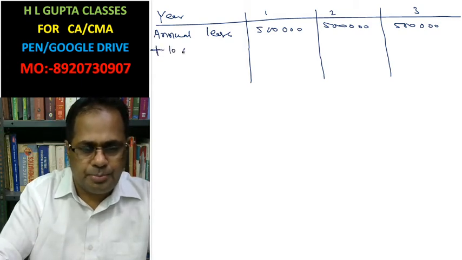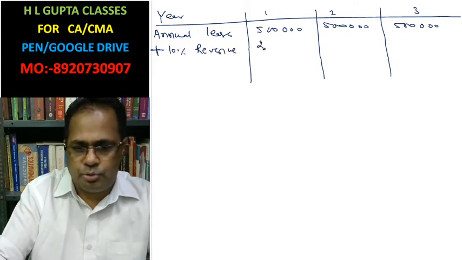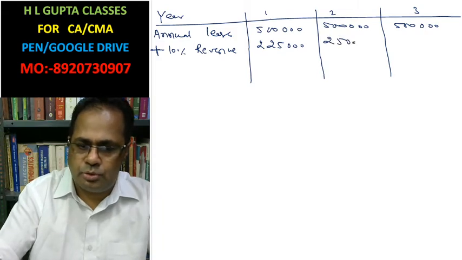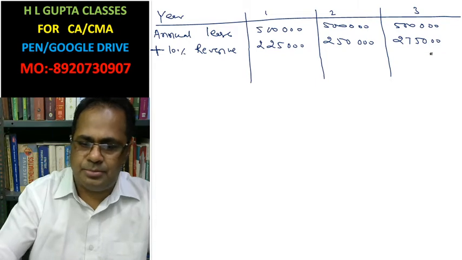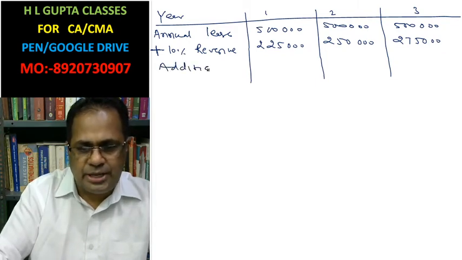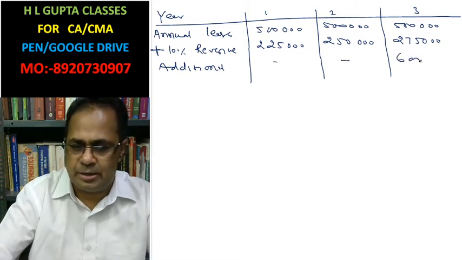Add 10% revenue: 2,25,000, 2,50,000, 2,75,000. In the third year you don't have to give the additional amount. This is just 6 lakh.